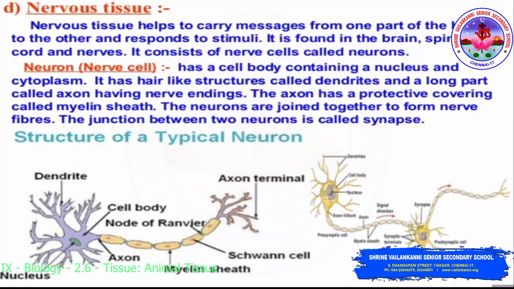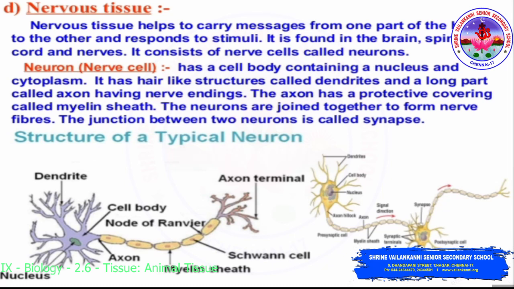So next we move on to nervous tissue. Nervous tissue helps to carry messages from one part of the body to the other and respond to stimuli. It is found in the brain, spinal cord and nerves. It consists of nerve cells called neurons. The neuron is the unit of the nervous system. Neuron is otherwise called a nerve cell.